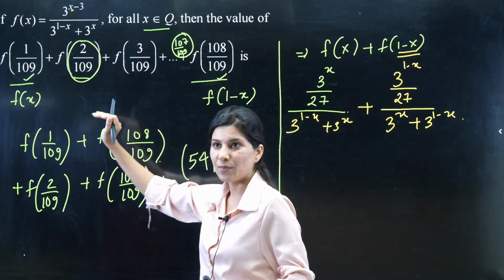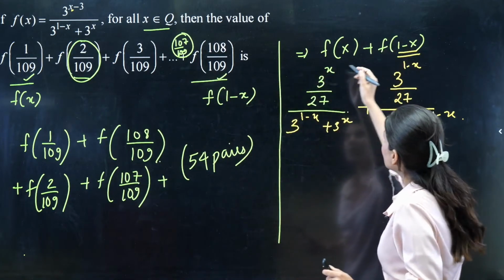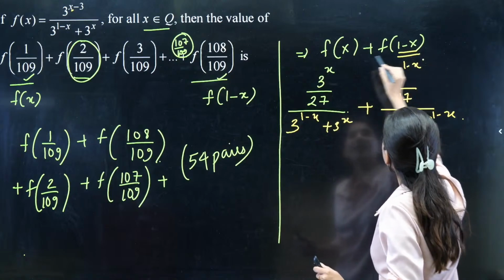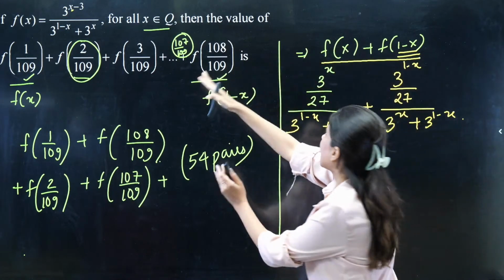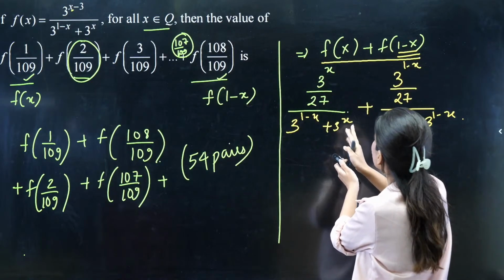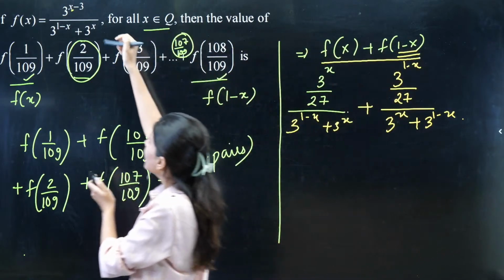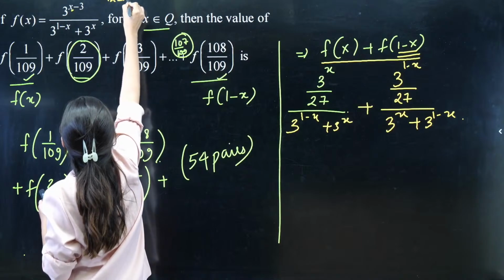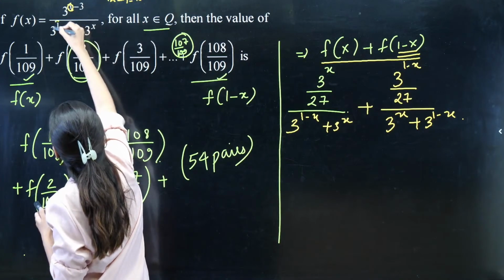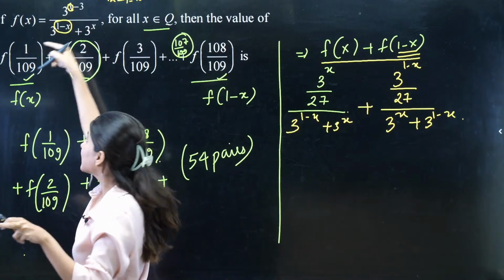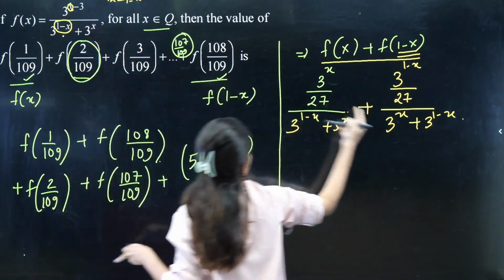Okay. So yes, one more time I will explain to you. This is what we need to calculate, f(x) + f(1 - x). f(x) is exactly the same thing. We've copied and pasted it. For f(1 - x), x will be replaced by 1 minus x. So this will be 1 minus x. Now 1 minus x will be replaced by x. So this will be x and this will be 1 minus x.